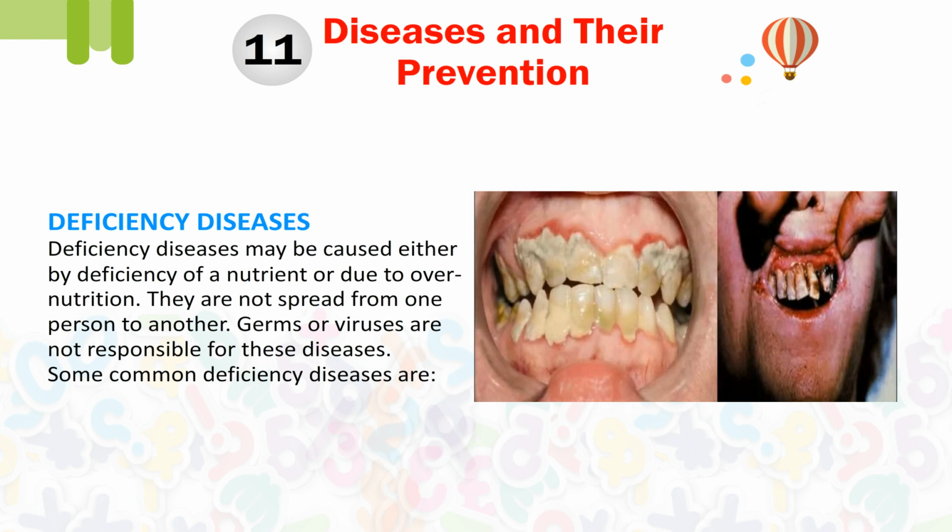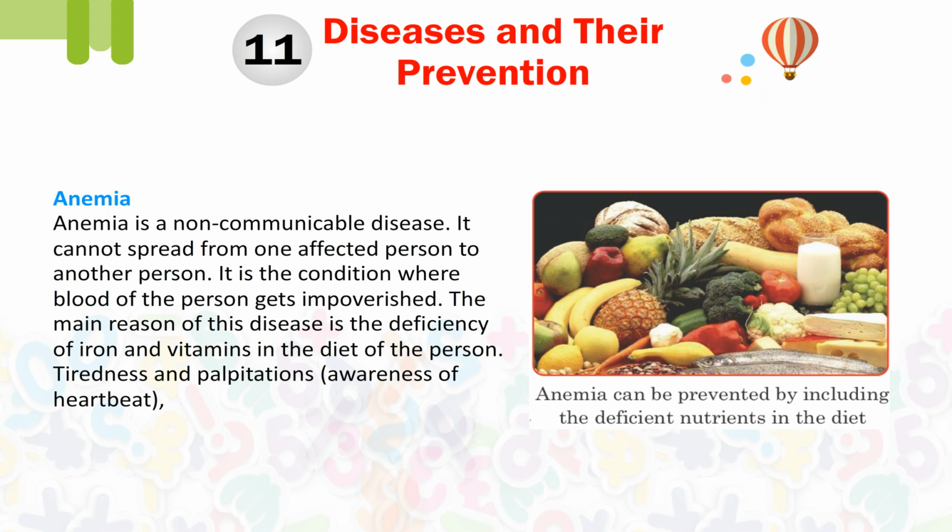Deficiency diseases. Deficiency diseases may be caused either by deficiency of a nutrient or due to overnutrition. They are not spread from one person to another. Germs or viruses are not responsible for these diseases. Some common deficiency diseases are anemia. Anemia is a non-communicable disease. It cannot spread from one affected person to another person.